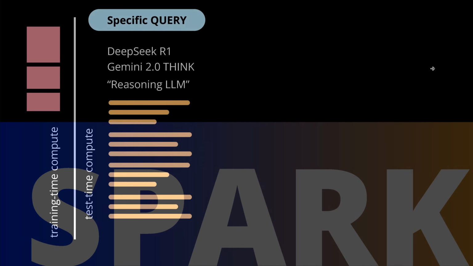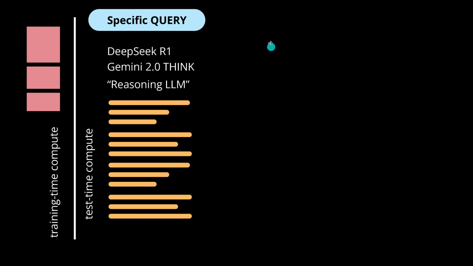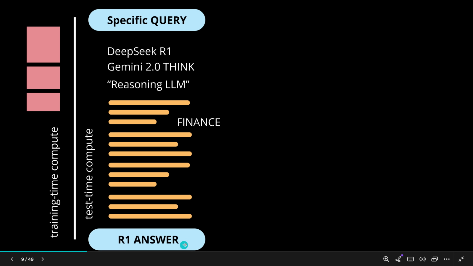And now we are in February 2025. And let me show you the latest idea that currently we have from the University of Oxford. So at first we are not anymore in training time compute, but we are in test time compute. We are in inference calculation. So we have a very specific query. We have a model like DeepSeek R1 or Gemini 2.0 thinking. So what we have here are reasoning LLMs. And you see here a beautiful reasoning explanation we can read, and then we get an answer.